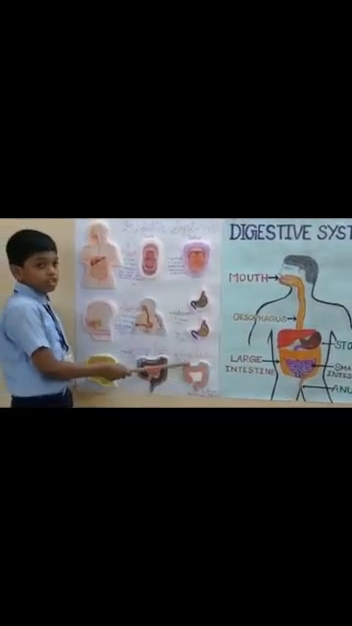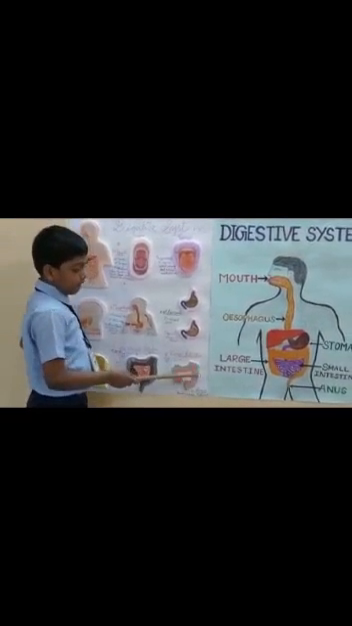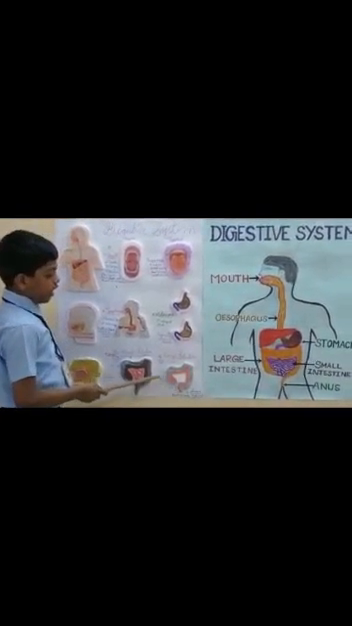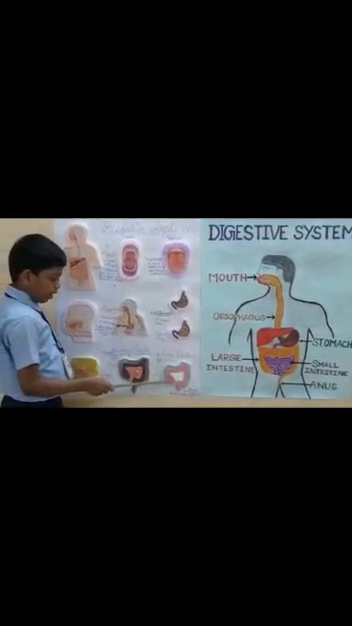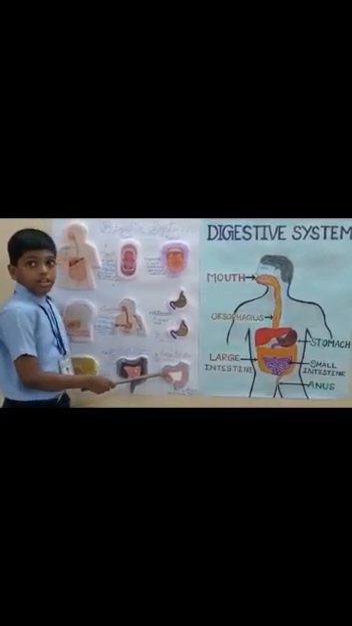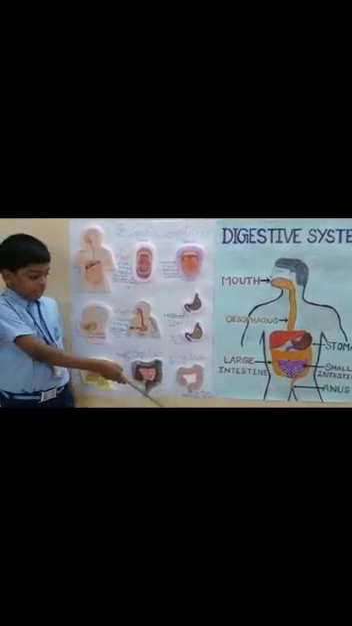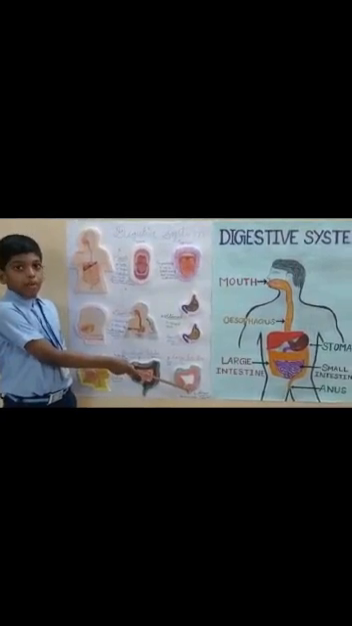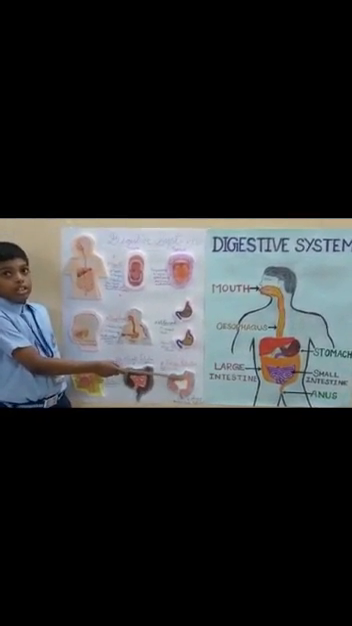The fifth one is large intestine. The large intestine is a thick tube coiled around the small intestine and is 1.5 meters in length. It absorbs water from the waste materials and pushes them towards the anus. Finally, the anus. The anus is a small opening through which waste material is thrown out of the body.